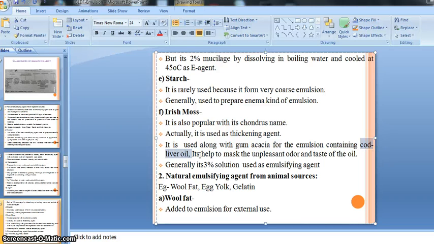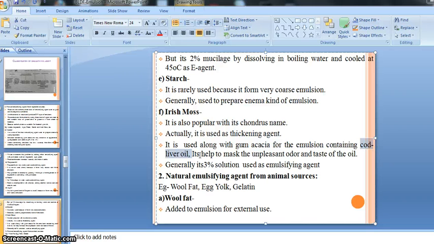So for masking the unpleasant taste and odor of cod liver oil, we should use two kinds of emulsifying agent, gum acacia and Irish moss, in which the Irish moss helps to mask the unpleasant odor and taste of our oil, right?